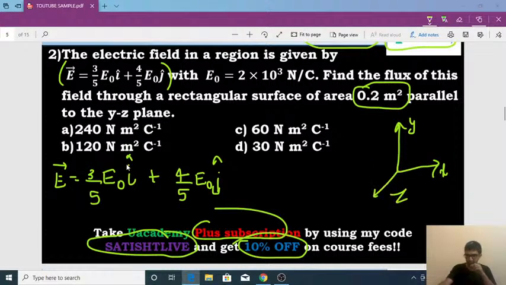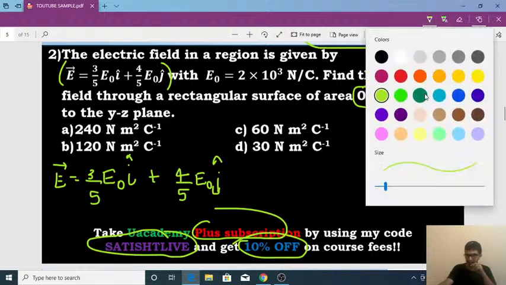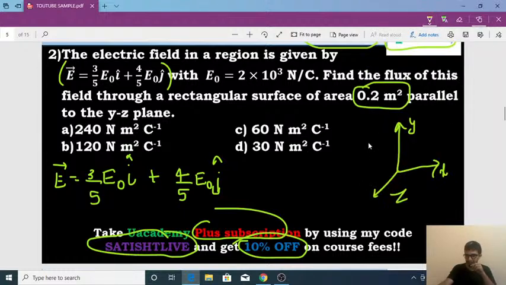So now the YZ plane should appear like this. This should be the YZ plane now. Is it clear to everyone? This should be the YZ plane. Okay, it is the YZ plane here. It seems clear to everyone.